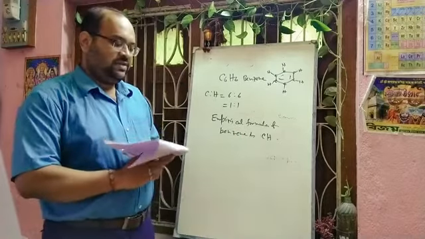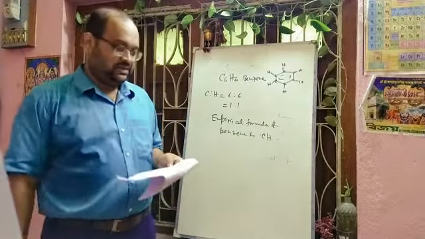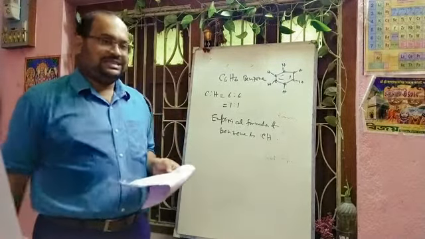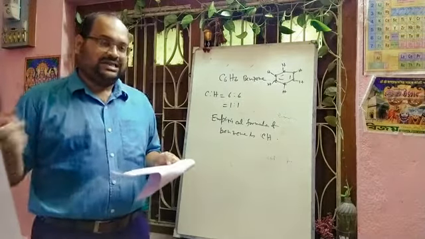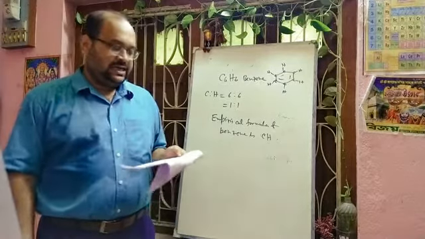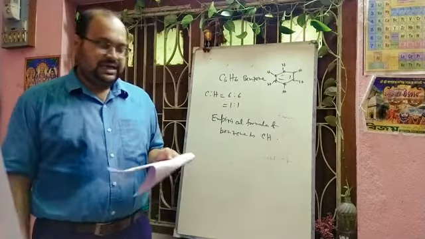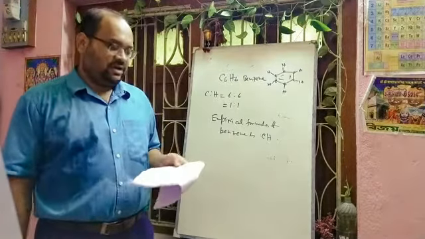Next question is given, why is concentrated sulfuric acid called the king of chemicals? Actually, sulfuric acid is extensively used in industry for the manufacture of a large number of chemicals. And the amount of sulfuric acid consumed by a country is the index of industrial advancement. So that is why it is called the king of all chemicals.